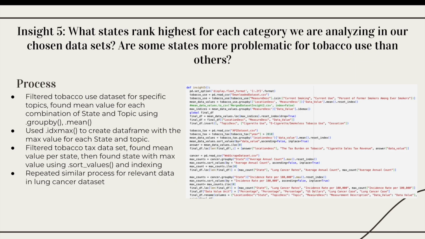For Insight 5, we looked at which states rank the highest for each category we're analyzing in our data sets, and if some states are more problematic for tobacco use than others. To do this, we filtered the tobacco use data set for each specific topic, and we found the mean value for each combination of state and topic using group by and mean. We used idxmax to create a data frame with the max value for each state and topic. We filtered the tobacco tax data set, found the mean value per state, and found the state with the max value using .sort_values and indexing.